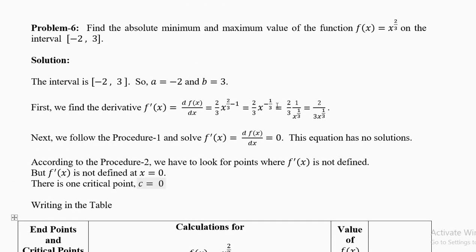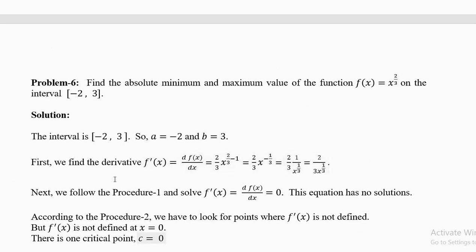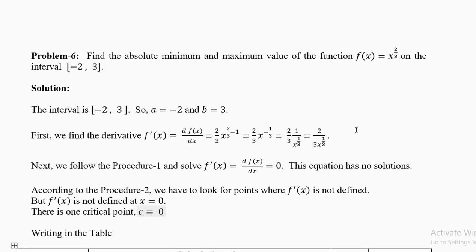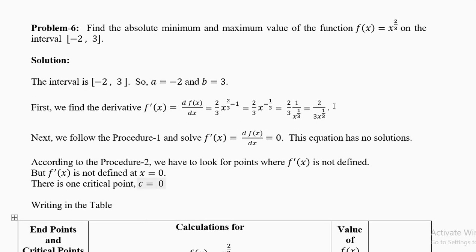Now we have to find the critical points. First find the derivative. The derivative is 2 by 3 into x power 2 by 3 minus 1. 2 by 3 minus 1 is minus 1 by 3. Now since the power is negative, it will come down, x power 1 by 3. You can write it like this here. Any questions about this, ask me in the class.